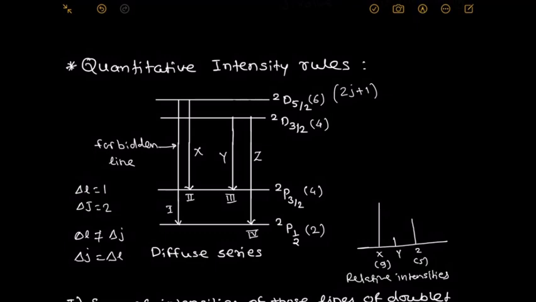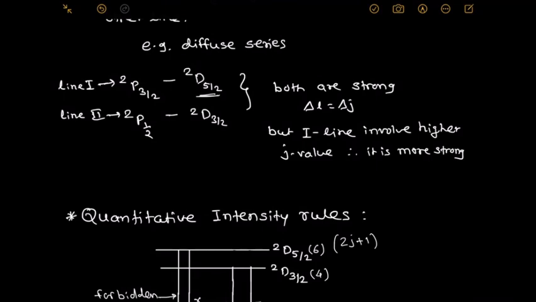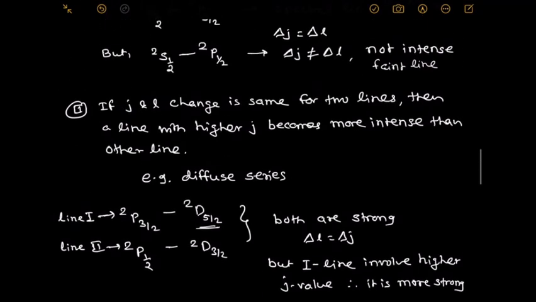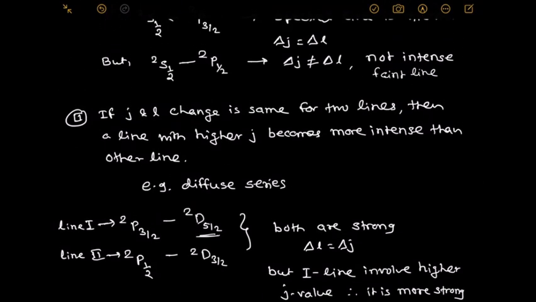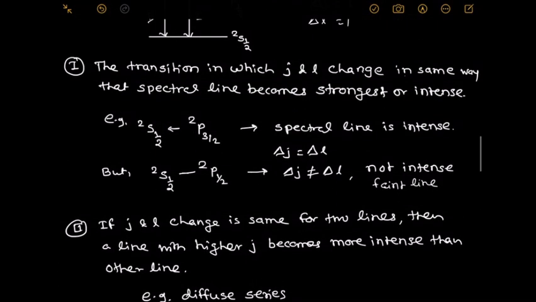Hence, in that article, we go into detail about what the selection rules are and what the intensity rules are. The intensity rules can be stated in two ways: the first one is qualitative and the other one is quantitative. Thank you.